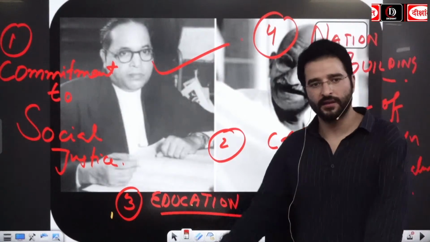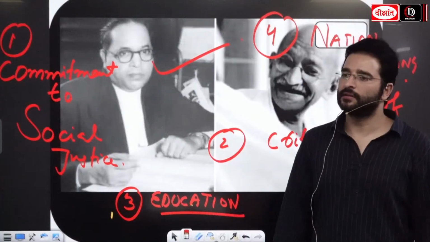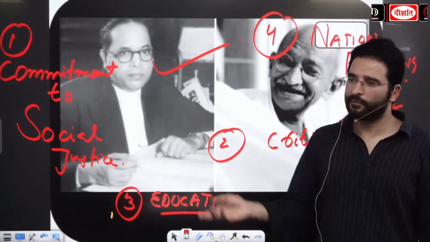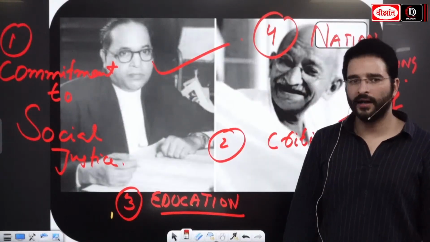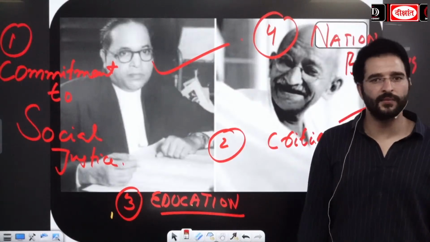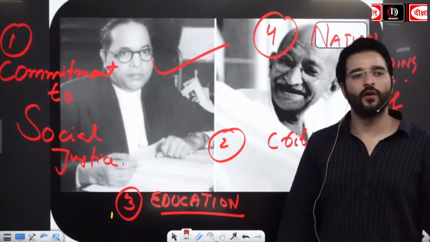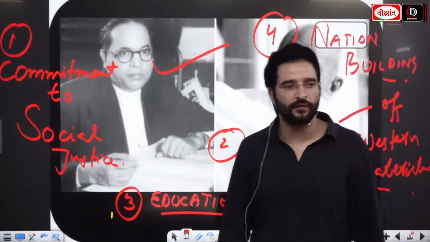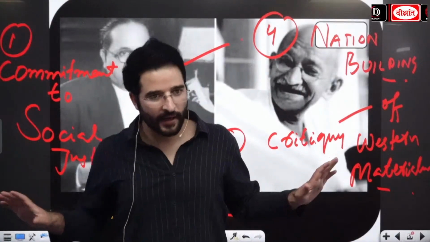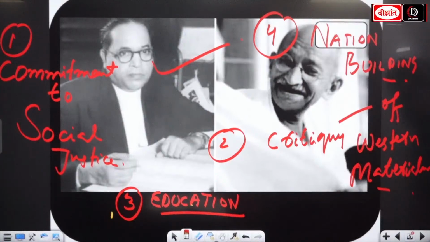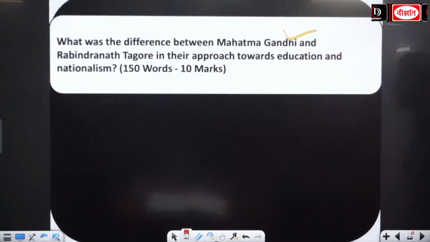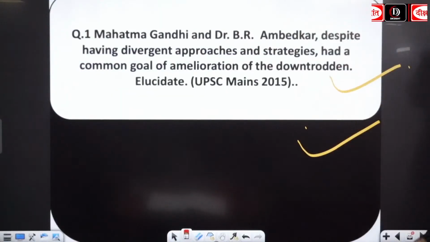ठीक है, even Gandhi ji during these years with his techniques, okay, even Britishers had called him a naked fakir as well. Okay, कहा था ना उन्होंने लोगों ने कि गांधी जी अपने सोल पे प्रभाव डालने नहीं देता. You can conquer his body, but you cannot conquer the soul of Gandhi ji. Okay, so guys, we have ended today's session now. So please remember this. See you tomorrow, but make sure tomorrow we will be looking at this question. ठीक है, Mahatma Gandhi ji and B.R. Ambedkar, despite having different approach and strategies, had a common goal of amelioration of the downtrodden.